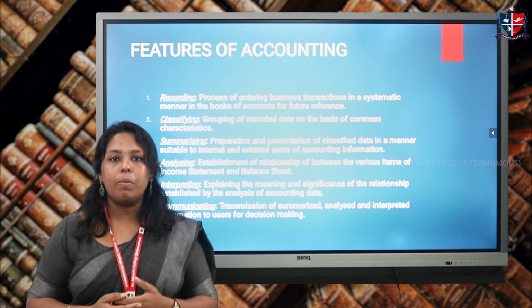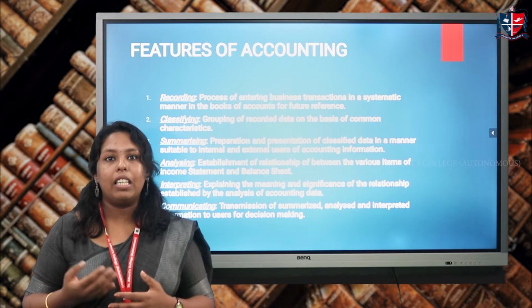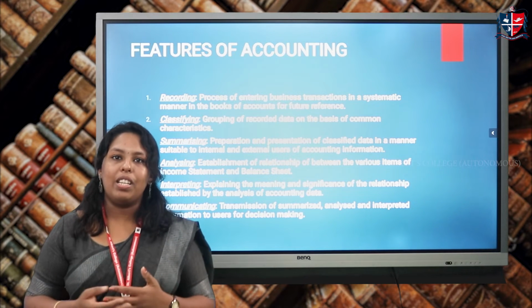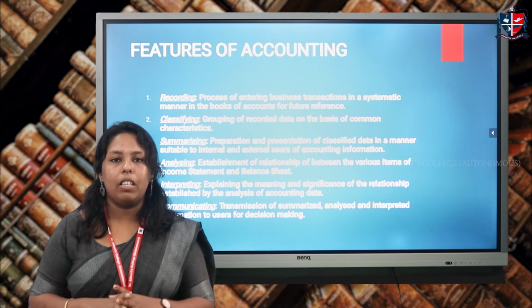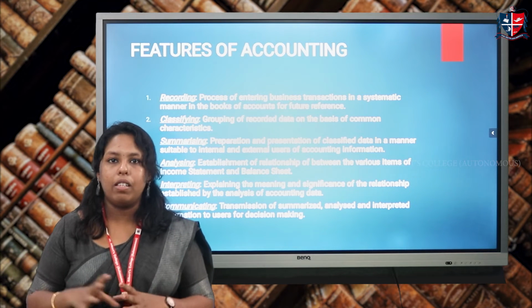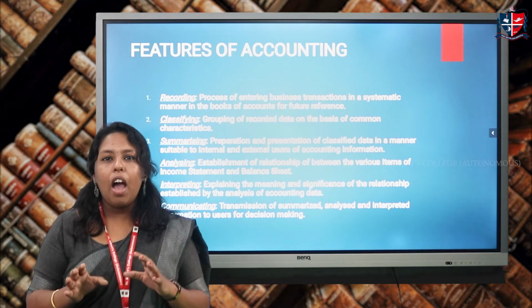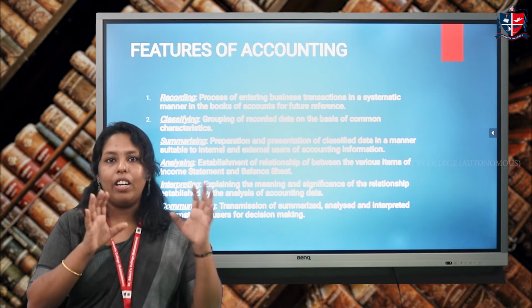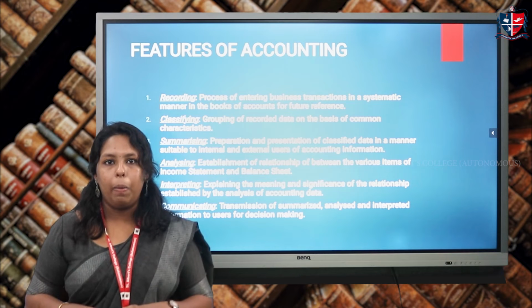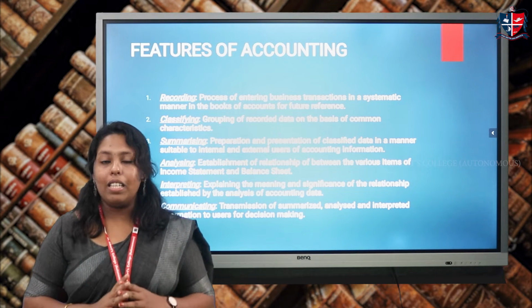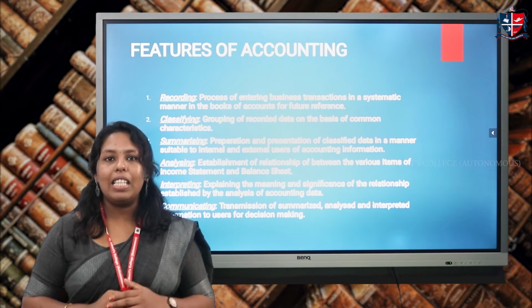The external users may be the suppliers, the customers, the government, the financial institutions, etc. They are also interested to know what is happening inside the business. So in order to provide accounting information to them, we have to present the recorded and classified data in a suitable manner. That is what is known as summarizing. The next feature is analyzing.